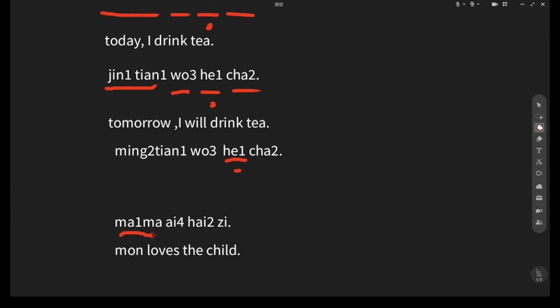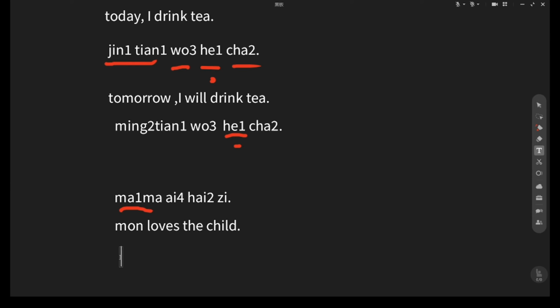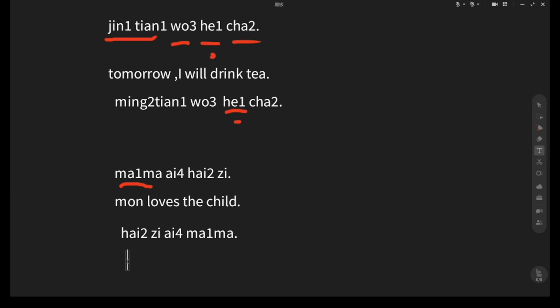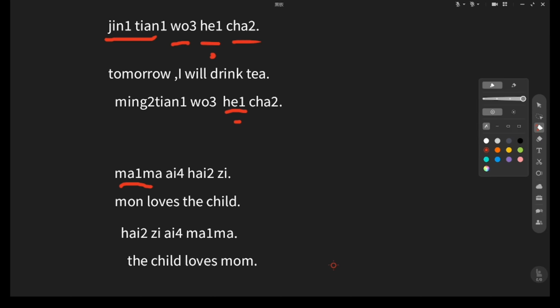Another example. 孩子爱妈妈 means the child loves mom. So mom is the object, right? Mom is the same word, but its position tells us if she's doing the loving or receiving the loving, right? So a word's job is decided by its position.